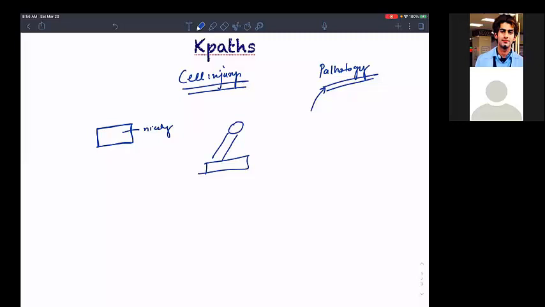The smooth endoplasmic reticulum is detoxifying all the drugs, sequestering calcium in the muscle cells, and doing hormone synthesis. All the steroid hormone synthesis happens due to the smooth endoplasmic reticulum. Fatty acid metabolism is done by peroxisomes.